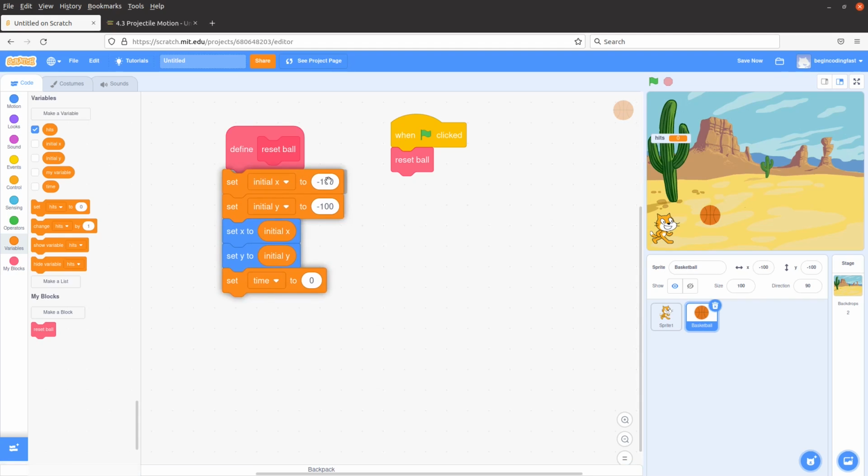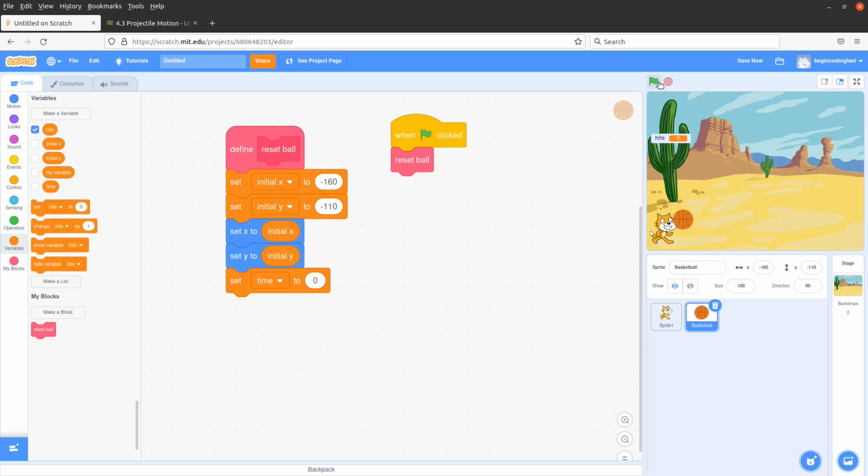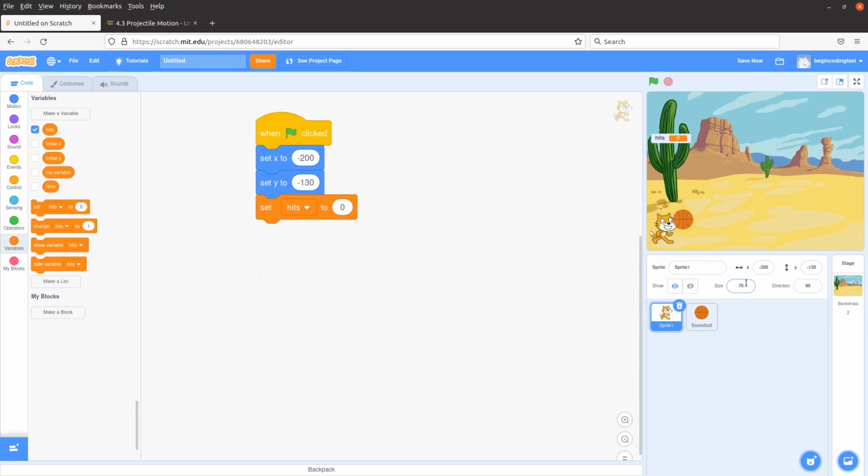How about minus 160 for x, and for y, can it be minus 110? Okay, when I just click on the flag, the cat and the ball are in the correct position, and I can change the size of the cat to be a bit larger. How about 80? Yes, it is a better way, because it seems like the ball is of the same size as the head of the cat.